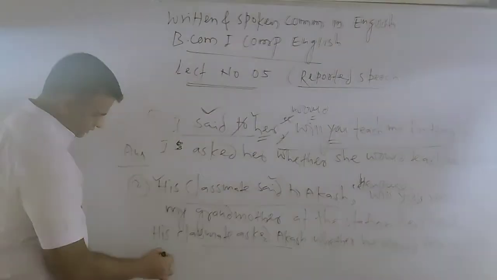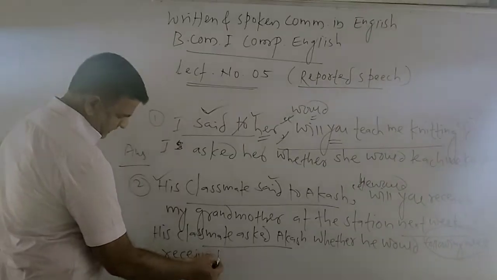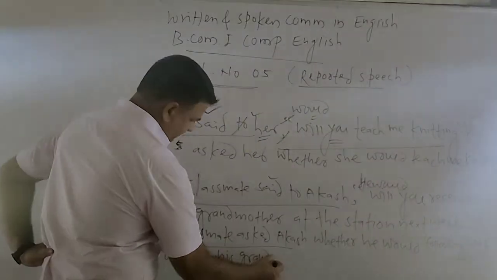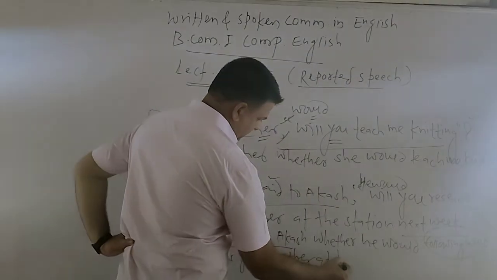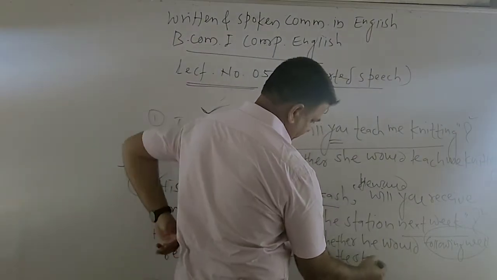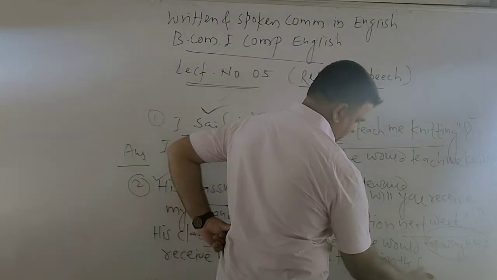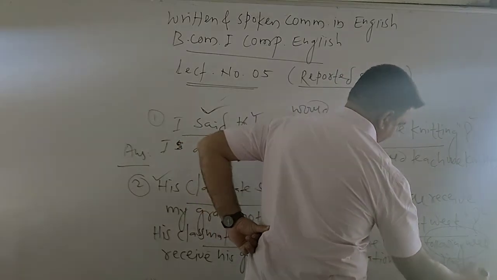Whether he would receive his grandmother at the station the following week. Next week चा बदल following week.